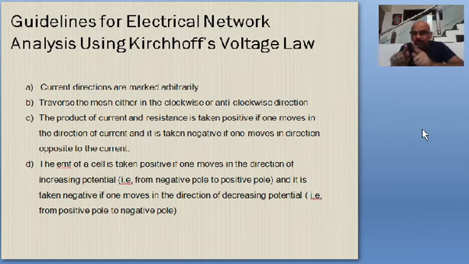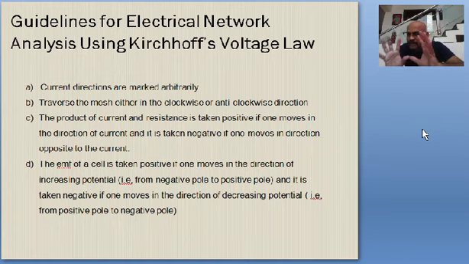Increasing potential. If you move from the negative terminal to the positive terminal, then the EMF of that cell is positive, because you are moving from lower potential to higher potential. The EMF of the cell is taken with positive sign. Say, when you are moving from A to B, if you come across the negative terminal first, then the positive terminal, then the EMF of the cell should be taken with positive sign. If you are moving from the positive terminal to the negative terminal, then the EMF of the cell is to be taken with negative sign. That's it.